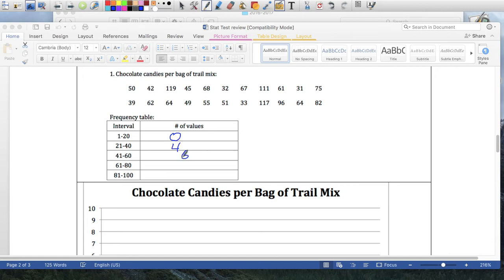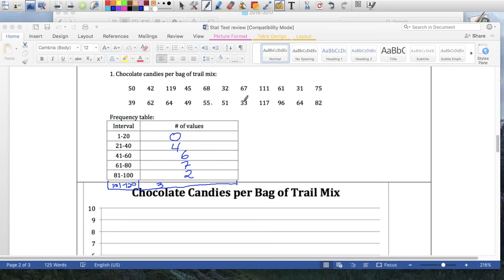41 to 60, there were 6. From 61 to 80, there were 7. From 81 to 100, there were 2. And you had to create one more interval to fit in the extra, so it would be 101 to 120. And in that interval, you had 3. If you add this up, 4 plus 6 is 10, plus 7 is 17, plus 2 is 19, plus 3 is 22. So there's a total of 22 here.